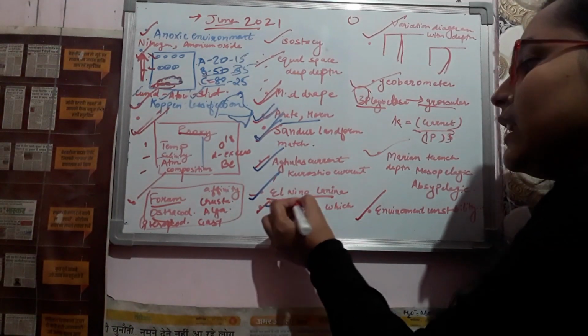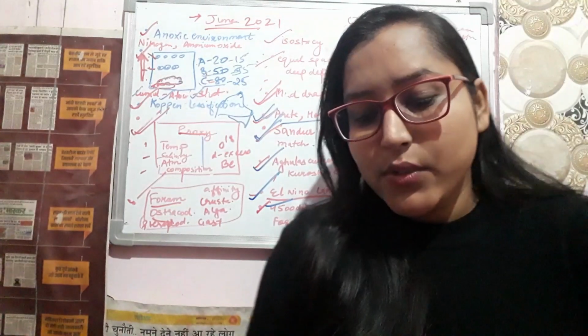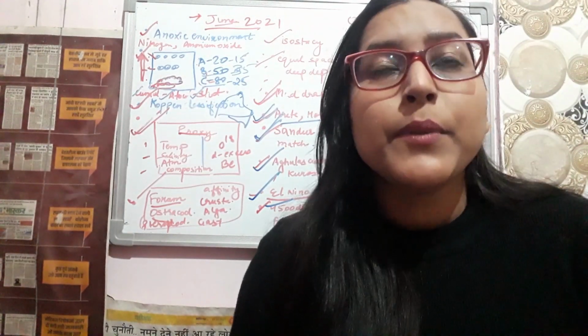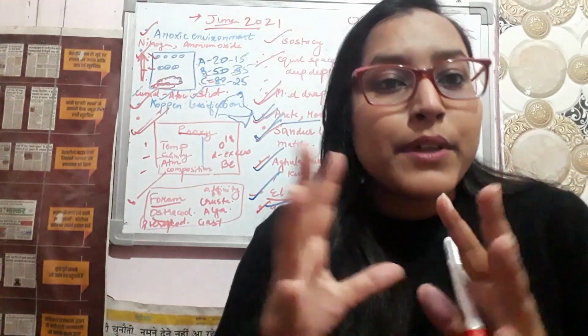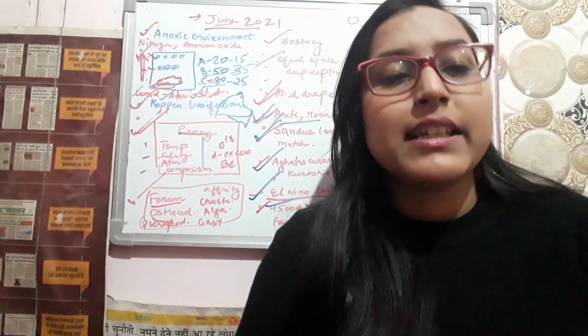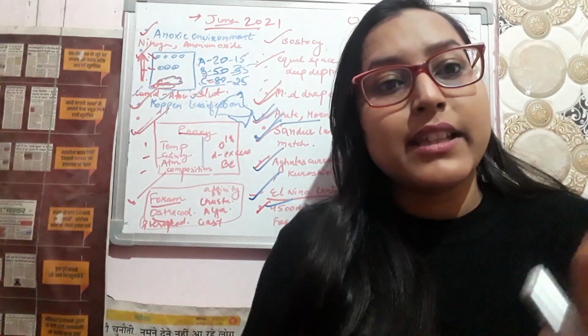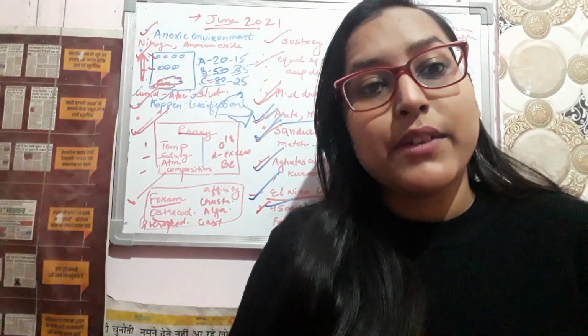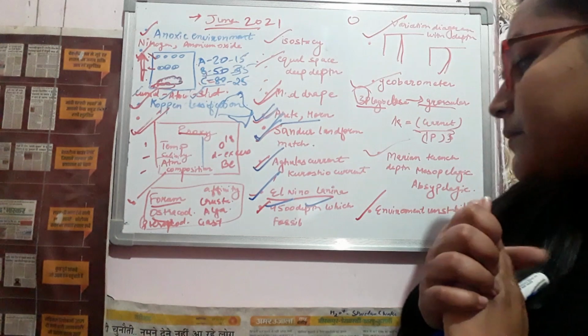Next question was El Nino and La Nina statements were given. So first statement was whether El Nino, off the Peru side, whether upwelling is there or not. Second statement was that strong winds are there in La Nina or not. So we have to say whether it is correct or wrong.